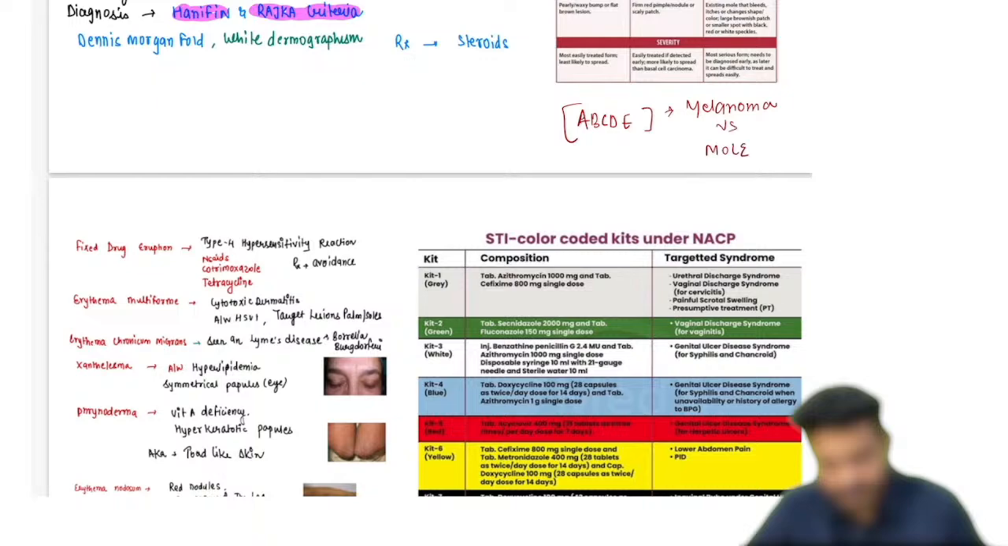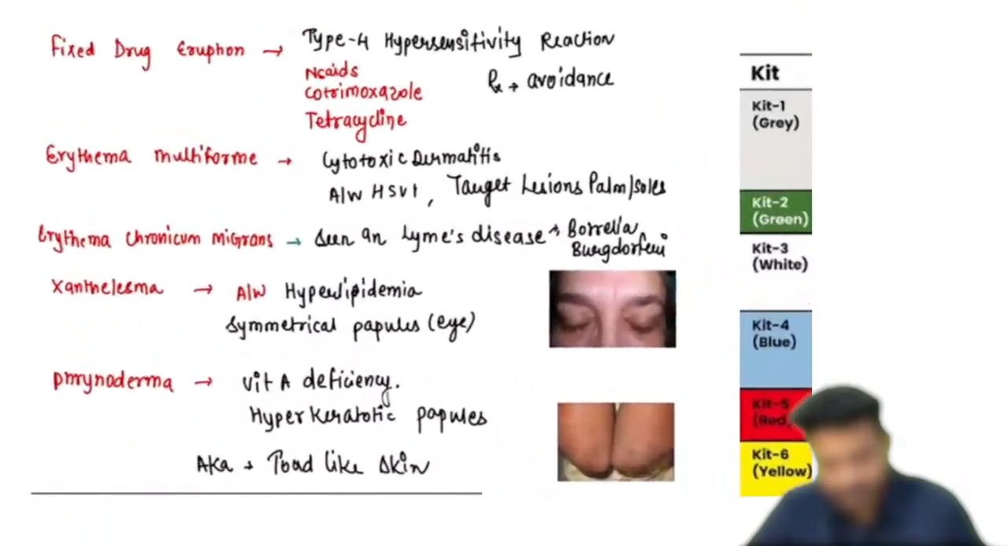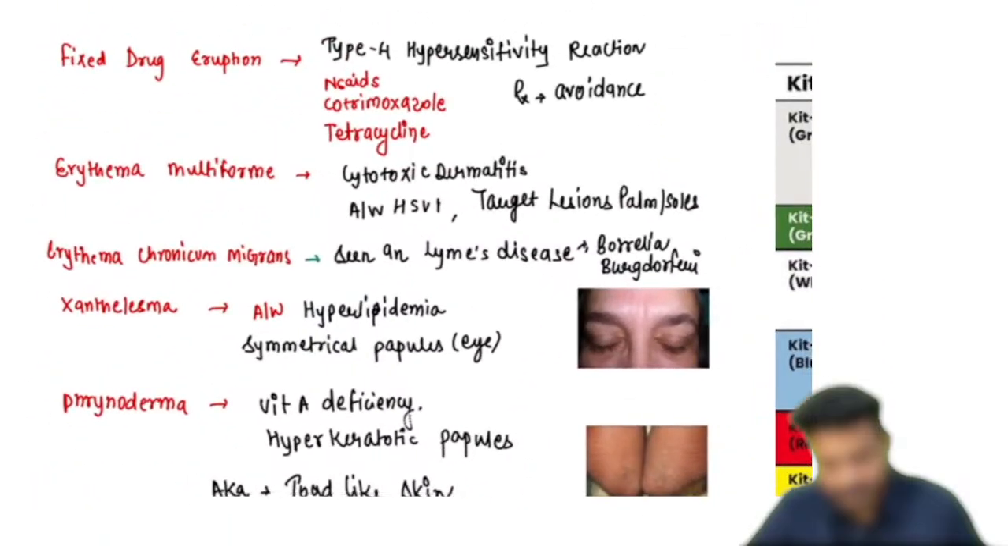So this is the criteria we are using for this particular one, right? Now, most important thing, another direct question they have asked you is about fixed drug eruptions, some miscellaneous questions. So what is this FDE, fixed drug eruption? This is going to be a type 4 hypersensitivity reaction. It can be due to NSAIDs, cotrimoxazole, tetracycline. These are the drugs which can cause this particular reaction.